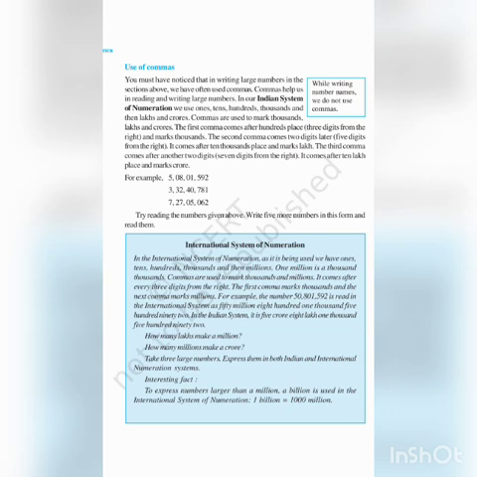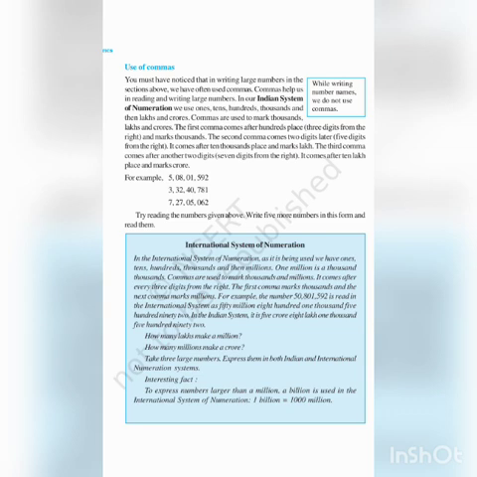So what is your Indian system of numeration? Repeat after me, okay? Ones, tens, hundreds, 1,000, 10,000, lakh, 10 lakh, crore, 10 crore. Okay, so how will you separate the commas? Ones, tens, hundreds, comma, thousand, 10,000, comma, lakh, 10 lakh, comma, crore, 10 crore. Like that you will separate the commas.